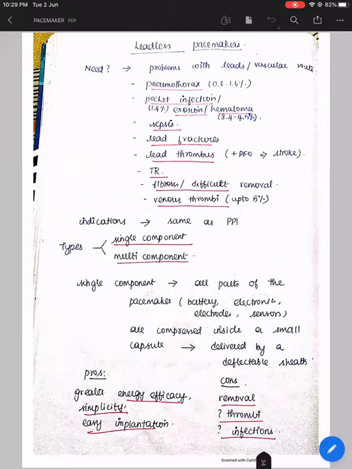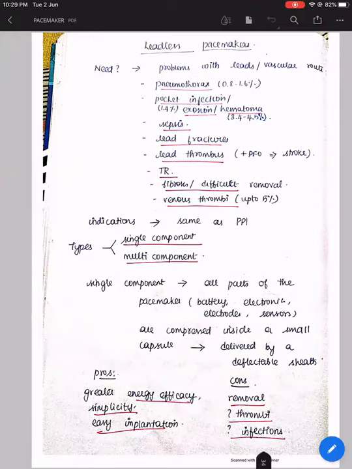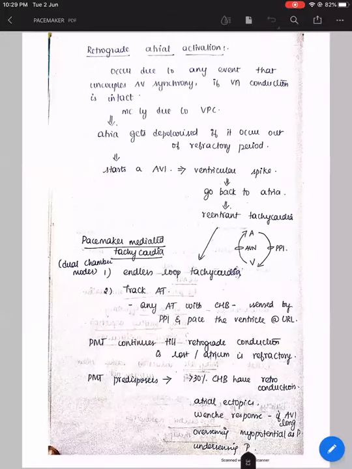Praveen, yeah. This thing, both atrial tracking and endless loop tachycardia, both of them, the rate will be lesser than the upper rate limit. No, man.